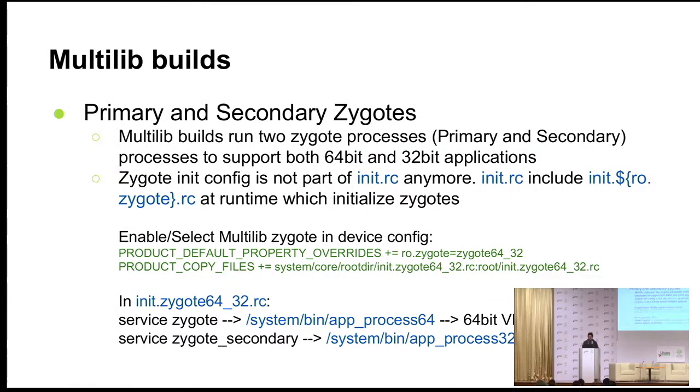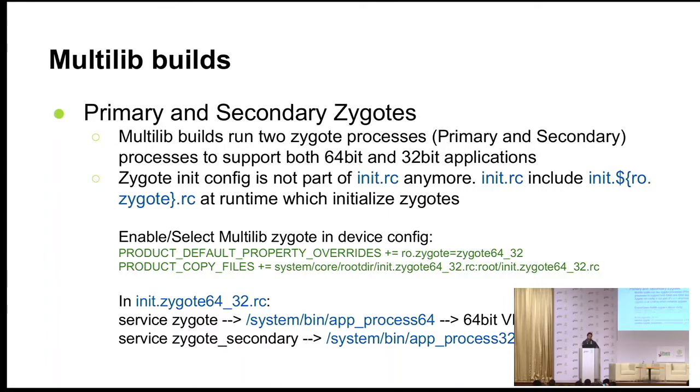Yes, so when I talk about multi-lib builds, and these builds supporting multiple sets of applications, 64-bit or 32-bit, the first thing which comes into the picture is how do we do that? So AOSP in Android 5.0 supports 2 Zygote servers. These are kind of Android virtual machines. So it runs 2 Zygote processes, primary and secondary.